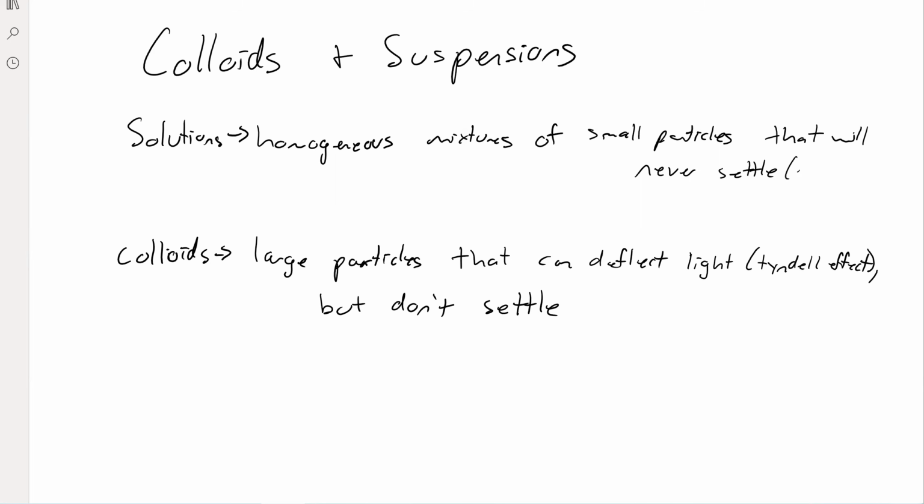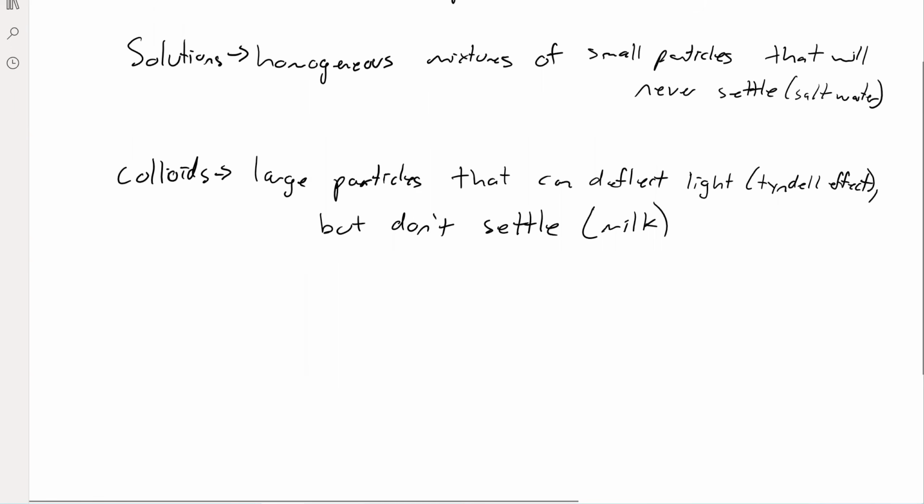An example of a solution would be salt water, right? The ions are by themselves or in ion pairs. An example of a colloid is milk, right? You can't see through it. As soon as you can't see through something, or if it's cloudy, you know it's not a true solution. It's a colloid. There's some kind of large particles there. And milk, you can't see through it, so it is indeed a colloid. If you leave milk in your fridge for a day or two, the milk is not going to settle out. Eventually it will form clumps, but that's because of chemical reactions, right? If those chemical reactions didn't happen, that milk would stay the same the whole time.